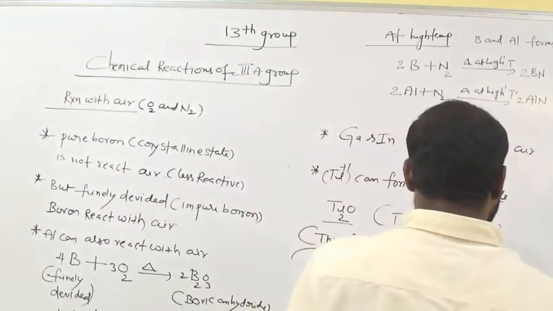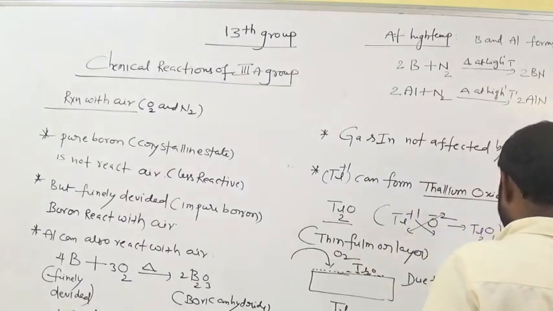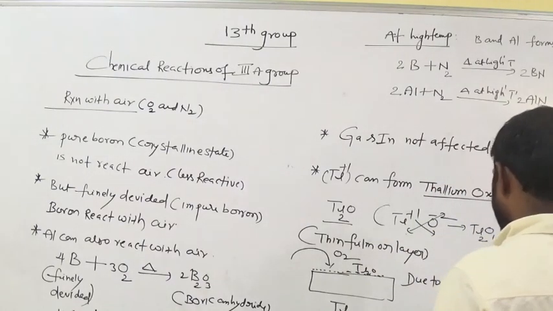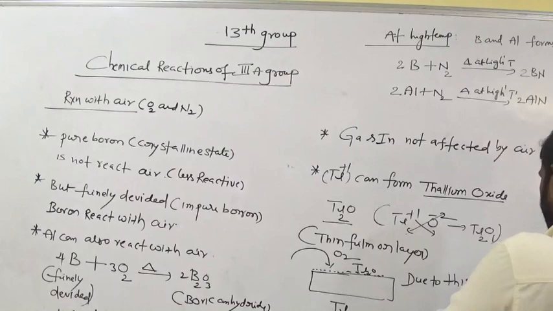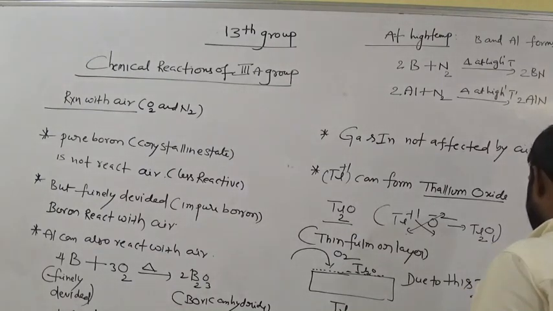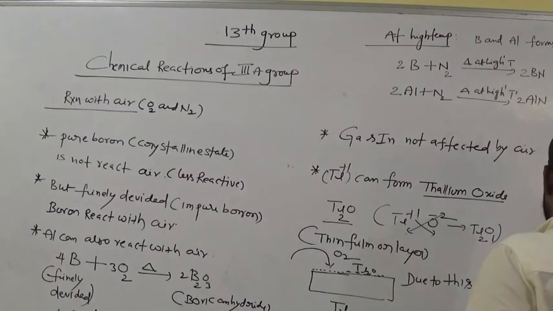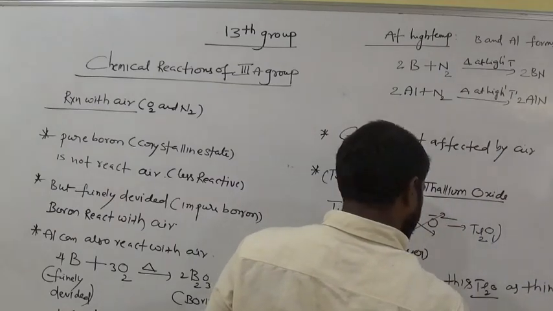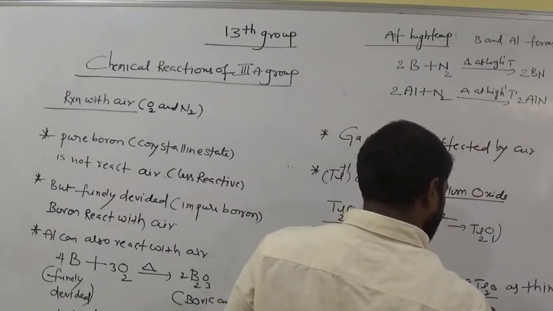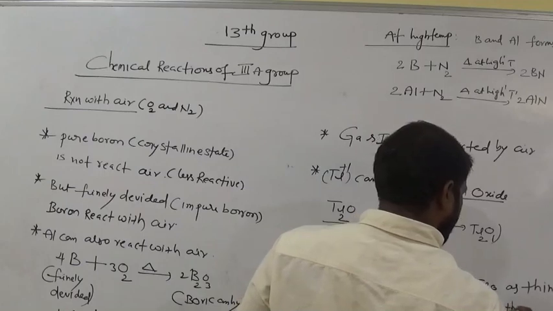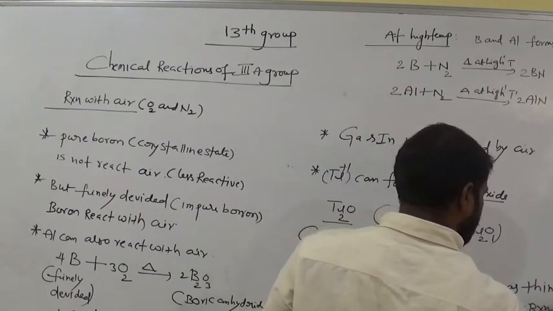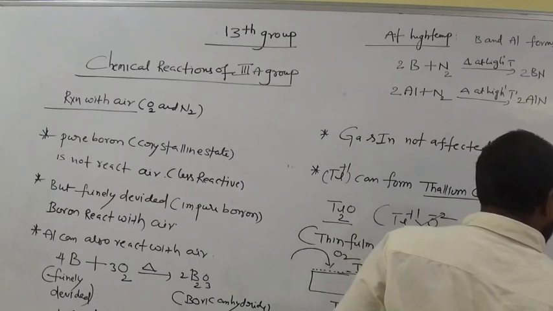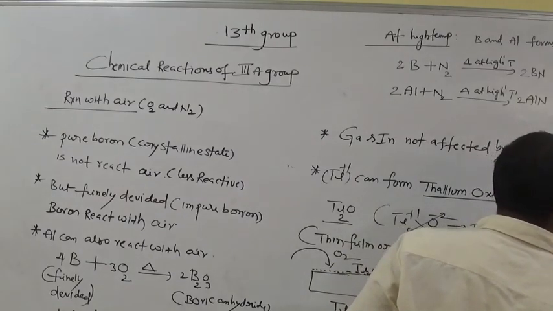Due to this thin layer of thallium oxide, it prevents further reaction of thallium with oxygen.